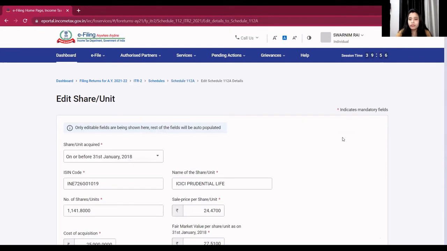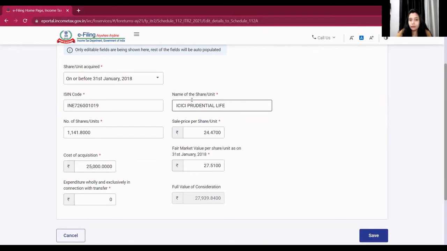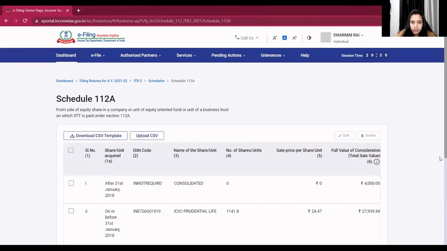For shares bought before 31st January 2018, you need to fill details like ISIN code, name of the shares. Like in my example, I have purchased ICICI Prudential Life share, so I have put the name ICICI Prudential Life. Then number of shares 1141.8 units. Then sale price per share is 24.47. Then cost of acquisition was 25,000. Fair market value as on 31st January was 27.51, and full value of consideration is calculated automatically. And then I saved the details.